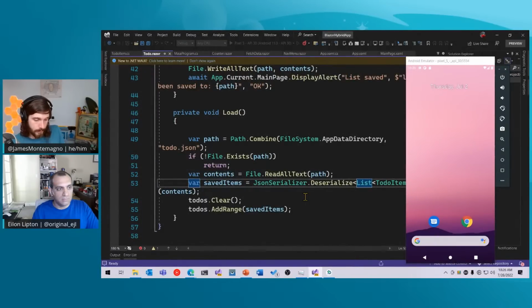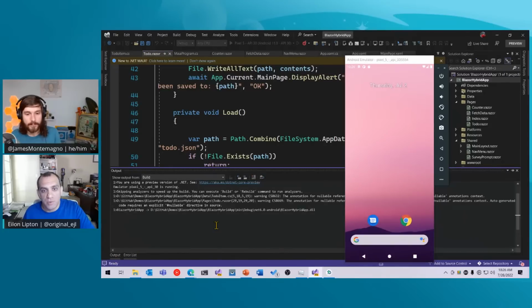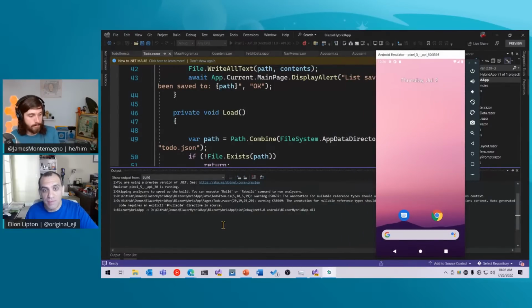Let's see. Here's a good question from Satish while this loads up. If we wanted to use JavaScript components, can we use those too? How does that work, Alon? Yeah, absolutely. There is a JavaScript runtime. It is a browser control, so any HTML, CSS, JavaScript would run as you expect. In fact, Blazor itself has some JavaScript. It's written in TypeScript, which becomes ultimately JavaScript that runs in the JavaScript runtime. That's how Blazor boots up. And then we actually have little bits of JavaScript sprinkled in to wire everything up and communicate messages between what goes on inside that web browser component and the rest of the application that's written in .NET and C#.